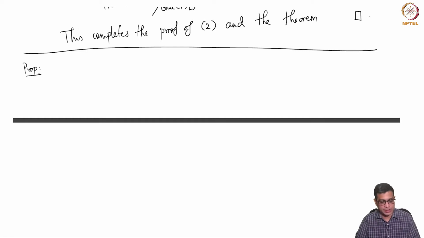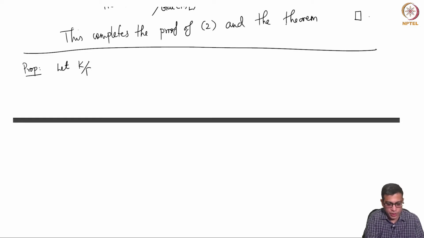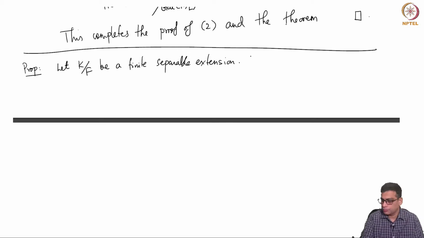The first one is a simple statement that I want to highlight before I move to the fundamental theorem of algebra. So, let K over F be a finite separable extension.